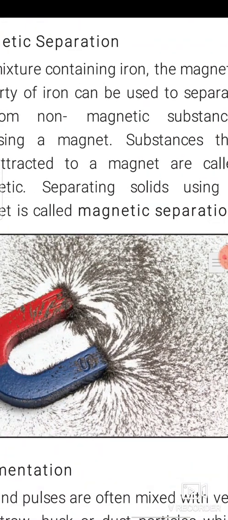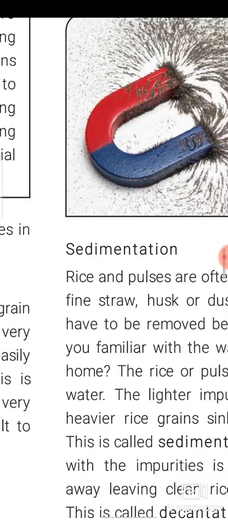This is only applicable when a mixture contains iron. The magnetic property of iron can be used to separate it from non-magnetic substances by using a magnet. Substances that are attracted to a magnet are called magnetic. Separating solids using a magnet is called magnetic separation. This method is known as magnetic separation.